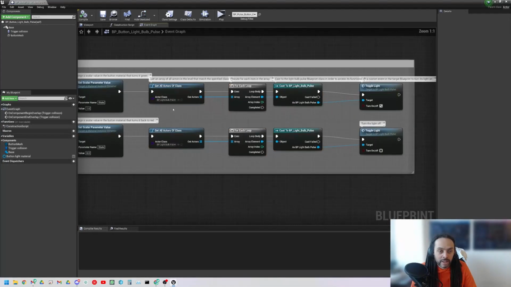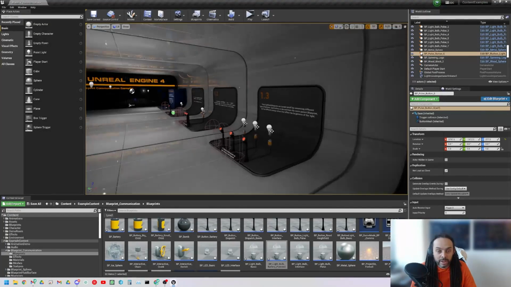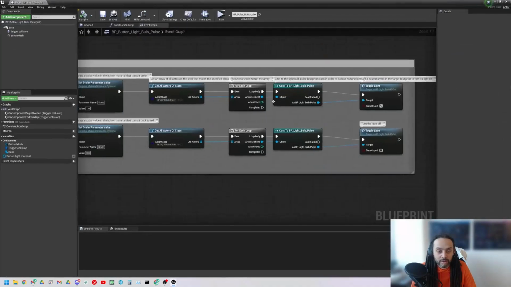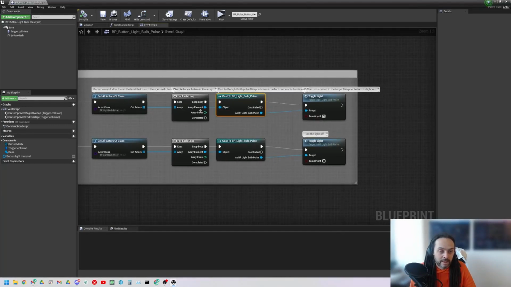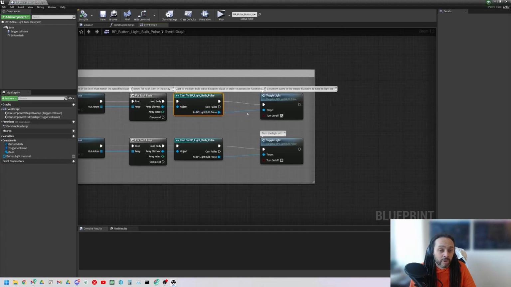get all actors of class. Okay, now that gets an array of all the actors in the level. The level being anything that's inside of the world outliner when the game starts, anything that's inside this viewport, and for each of those, for each item in the array, in the list, so collecting all the actors together into a list, into an array, and for each of those, we're going to go through and check to see if that object is a BP light bulb pulse. If it is, then we're going to use the toggle light on it. So we're going to fire its toggle light event.